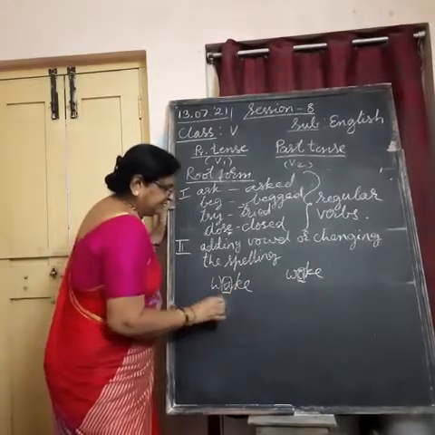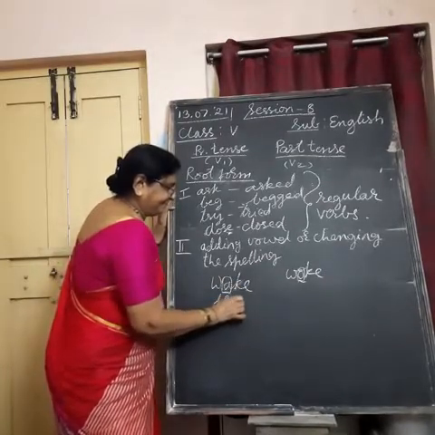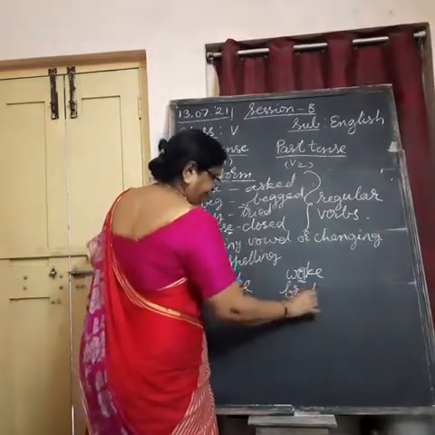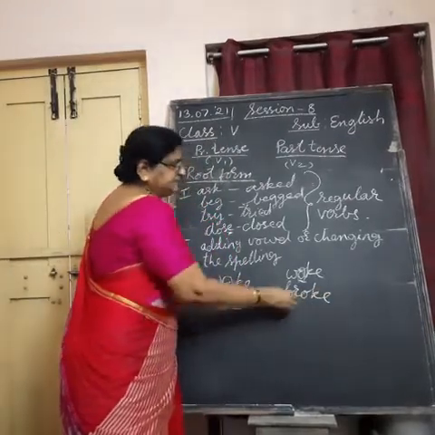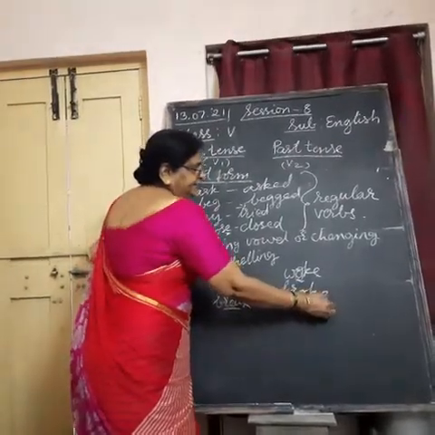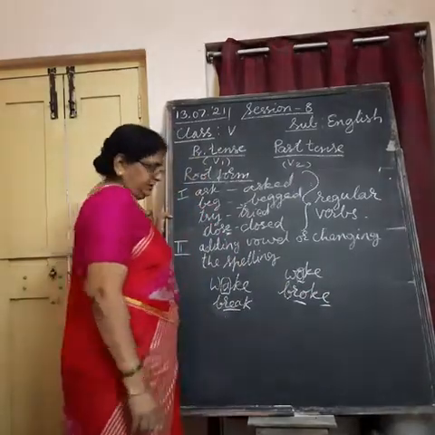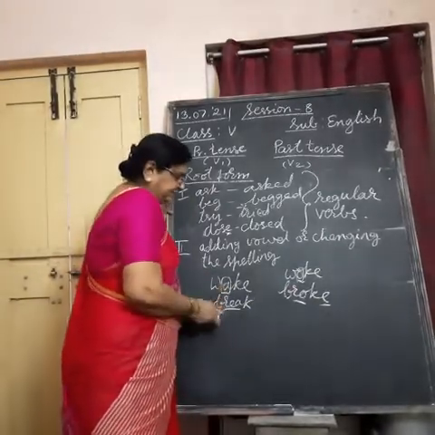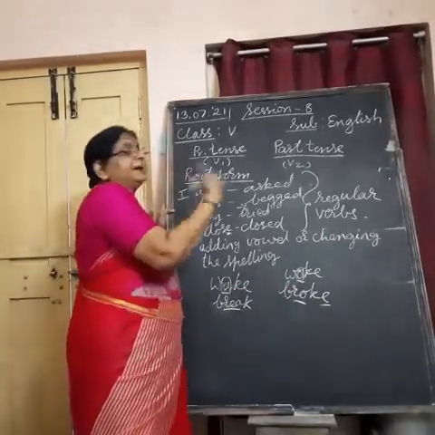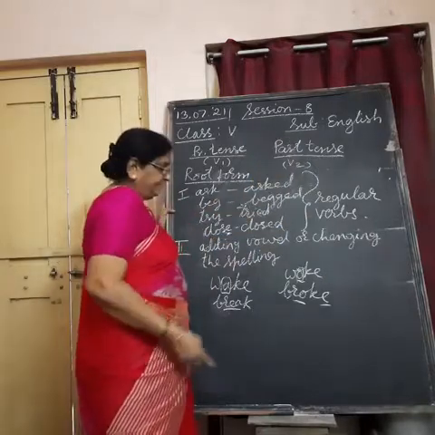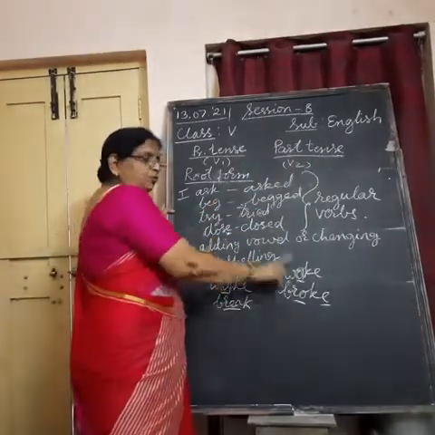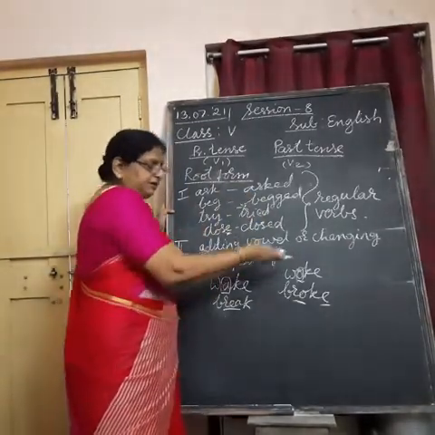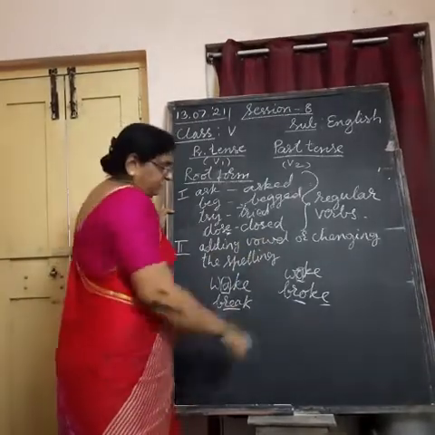Some more you get such things. Break. What we did, broke. See, this is changed to O and here we added one more E. So in this way we changed the vowels in the word. We change it because in past tense the sound also changes here. Here wake, A sound you get, here woke, O sound you get. Here break, A sound you get, here broke, you get O sound.